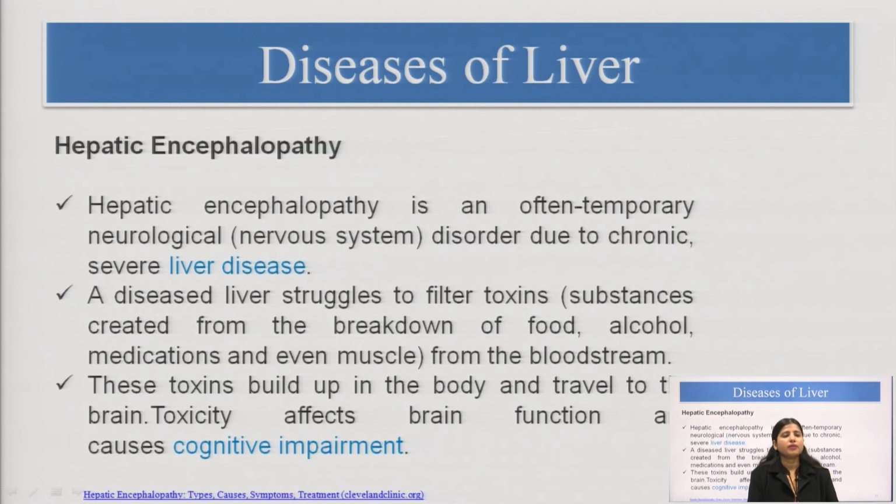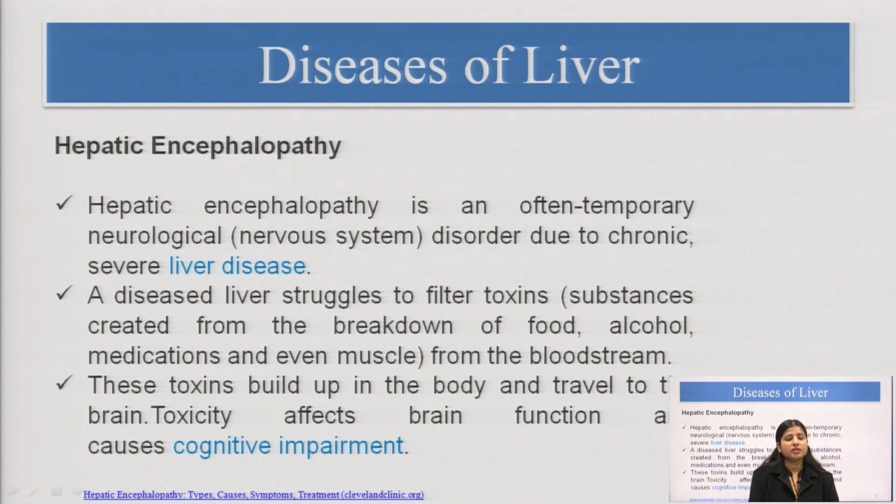Now, coming to hepatic encephalopathy. There are two terms, hepatic and encephalopathy. Hepatic refers to the liver, and encephalopathy means there is a problem with the encephalon, the brain, it is affecting the brain. So, how is the liver affecting the brain? It is causing toxicity.